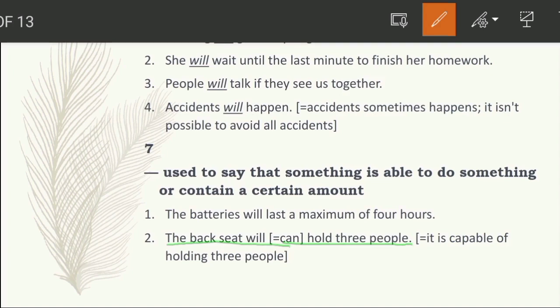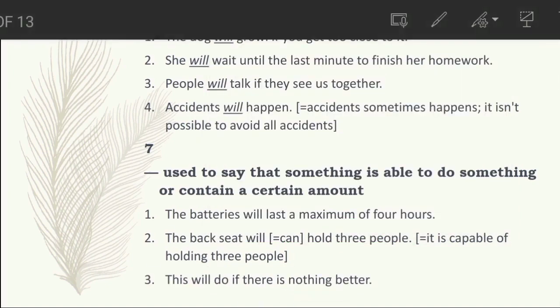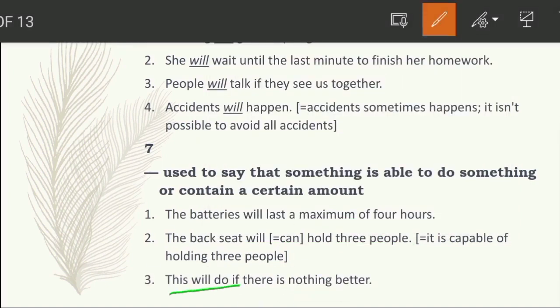The last one is: this will do if there is nothing better. Here we are saying that if nothing is better, then this can work, this might work. This is capable of working if nothing works better. Okay, so let's see our something extra.